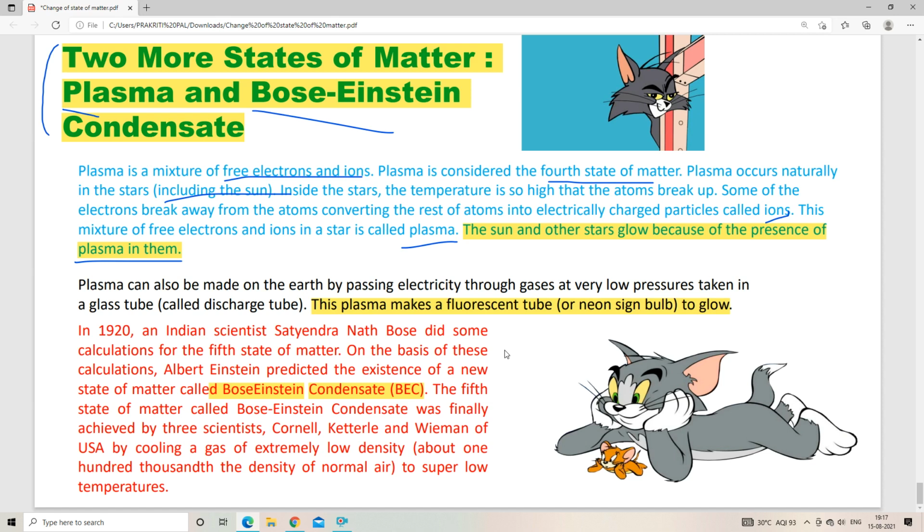The fifth state of matter, called Bose-Einstein condensate, was finally achieved by three scientists from the USA, by cooling a gas of extremely low density to super low temperature. So what we need is very low density, about one hundred thousandth the density of normal air, and very low temperature. So that is all about the other states of matter: plasma and Bose-Einstein condensate.